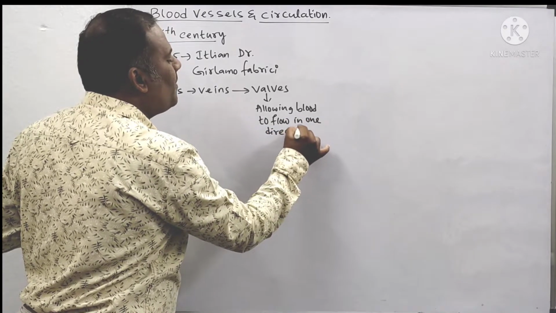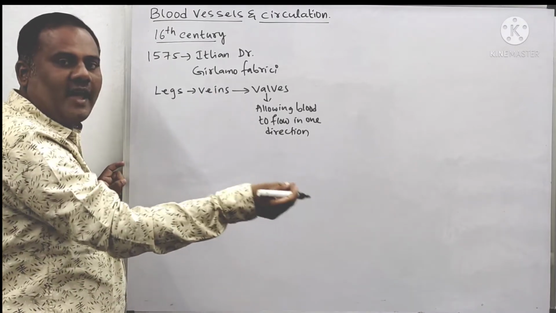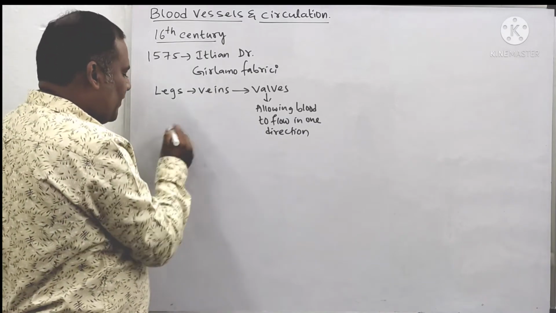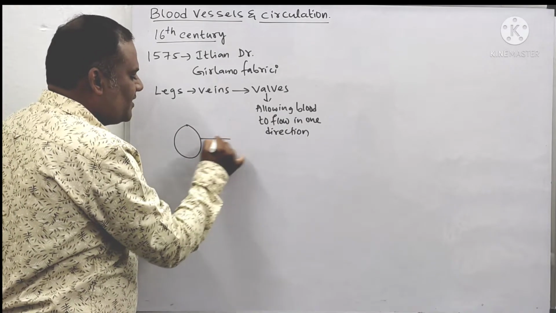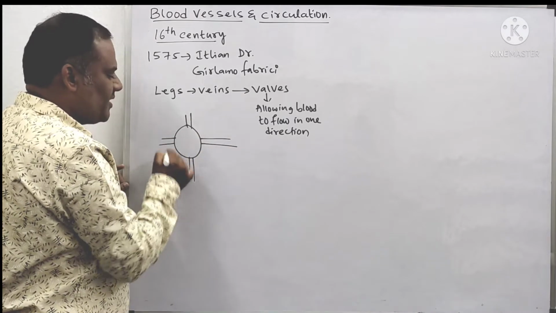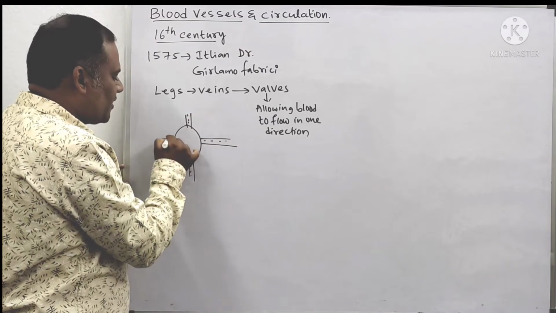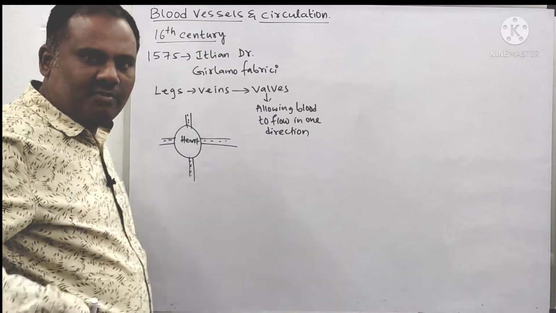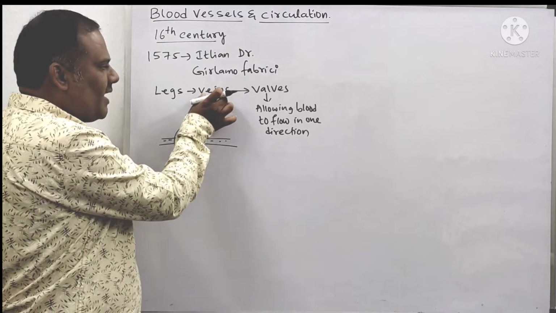So that's why what happened, the blood is collected from all the parts of the body by the veins and they are carrying towards the heart. Heart. So for example, here this is a heart and here this is a vein and this is a vein, okay, this upper veins and the side veins and like this our veins are there. If the blood has been collecting like this, towards the heart, that is it collecting towards the heart from all the directions, that is from the legs, from the hands, from the sides and from the upper portions, all the deoxygenated blood is collecting by the veins.